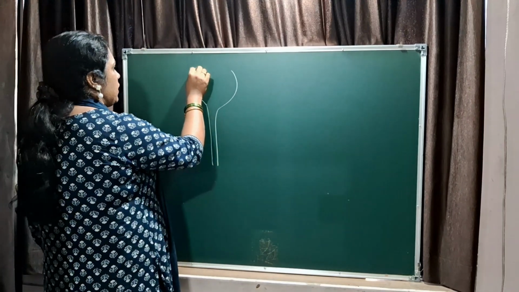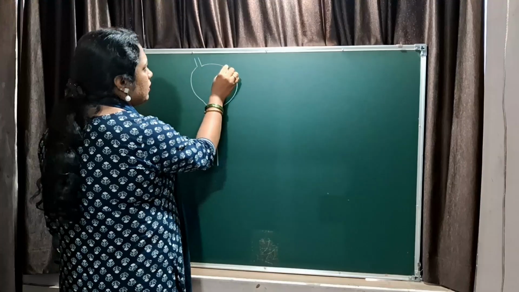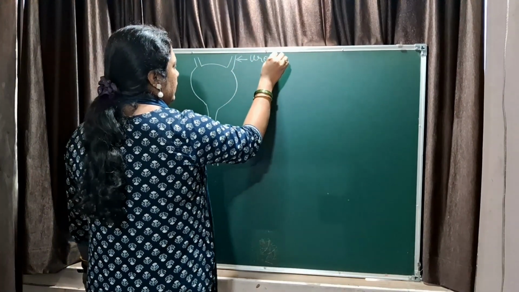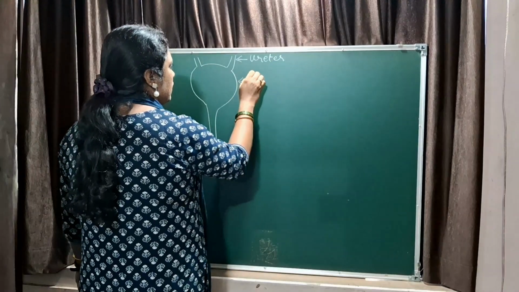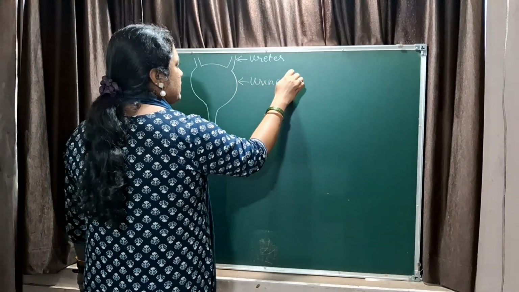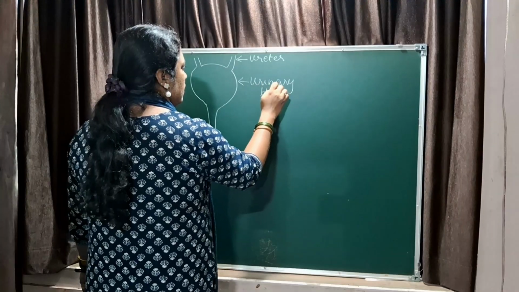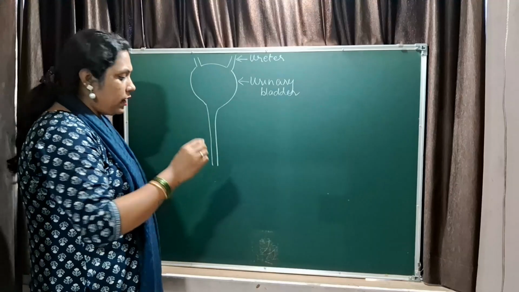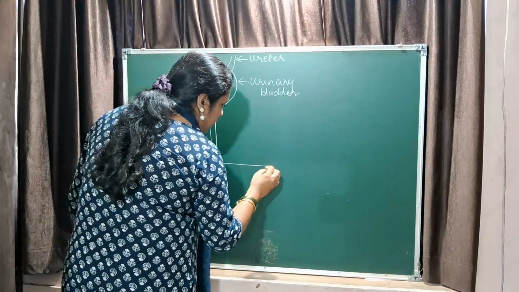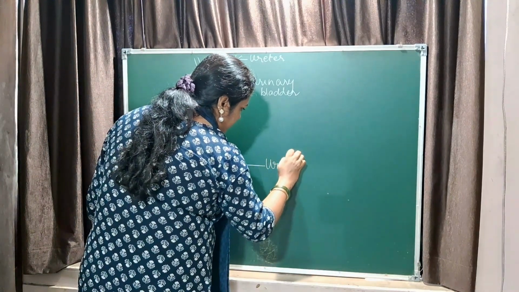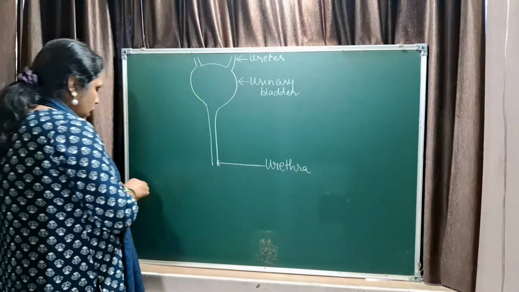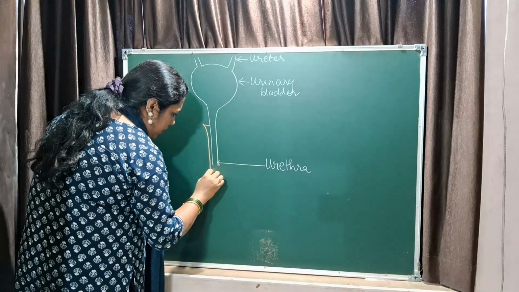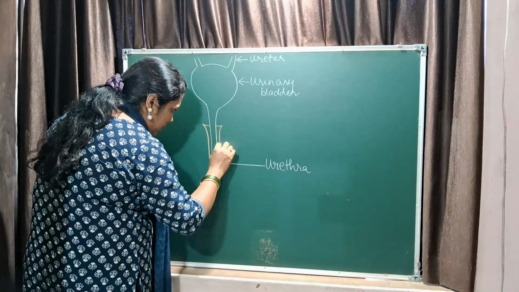Now this is nothing but the urinary bladder, and this is the ureter that is coming from the kidney. This is the urinary bladder. It is a part of the excretory system. So I have drawn the excretory system part with the chalk, white color. See, this is the urethra. Now there is an external organ of the male which is called the penis.